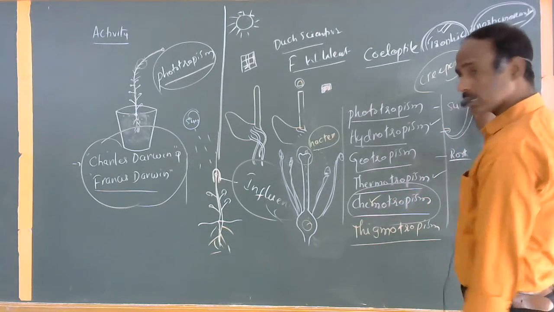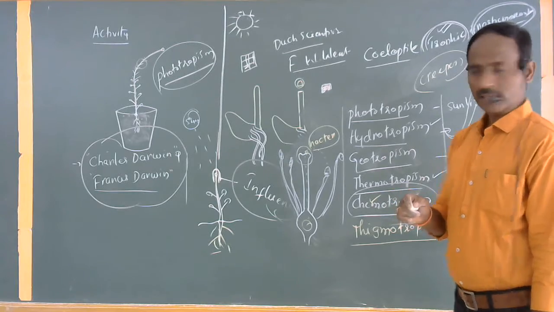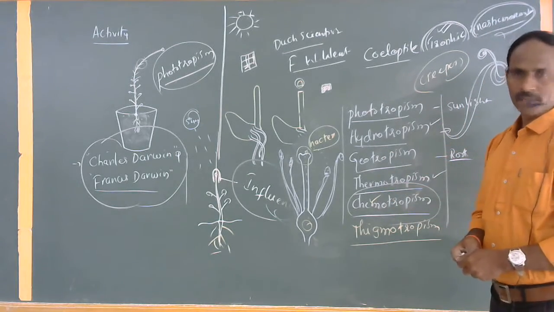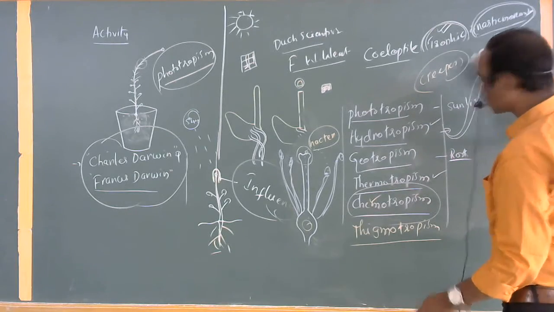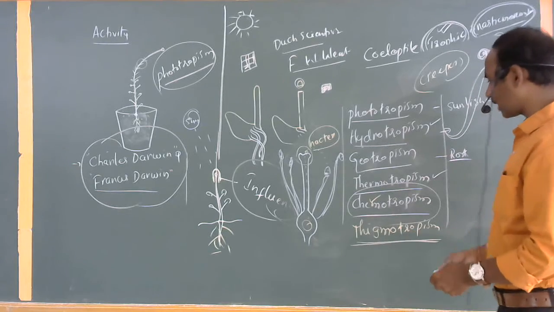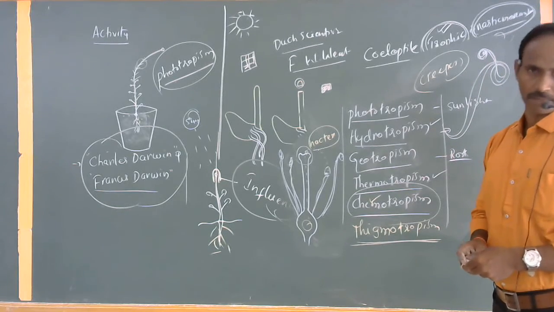Basically these plants' stems are weak and very thin. That's why they would like to climb the trees, they would like to climb the other branches. That's why these parts are highly sensitive to touch. Such a kind of movement of the plant is commonly called thigmotropic movements or thigmotropism.